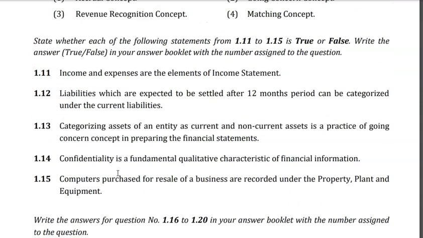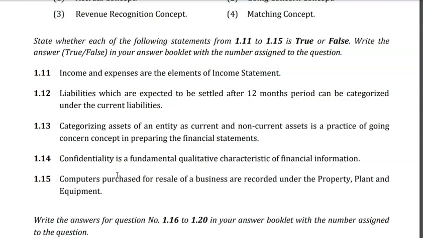1.13 says categorizing assets of an entity as current and non-current assets is a practice of the going concern concept in preparing the financial statements. That is perfectly correct. If there is no going concern, then you cannot categorize non-current assets.